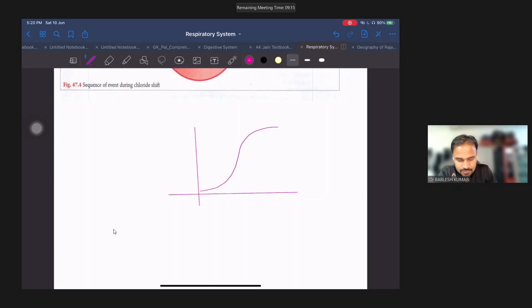It is called a sigmoid curve. On the y-axis we have oxygen binding capacity with hemoglobin, and on the x-axis we have partial pressure of oxygen.